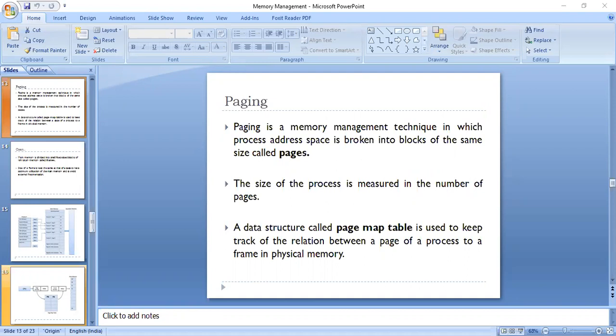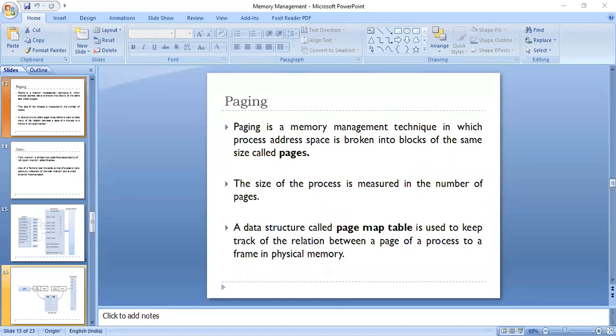So basically the process address space is broken into blocks of small size called pages, and the size of pages is measured in the number of pages we are creating. Similarly, main memory is divided into fixed size blocks of physical memory, which are called frames.